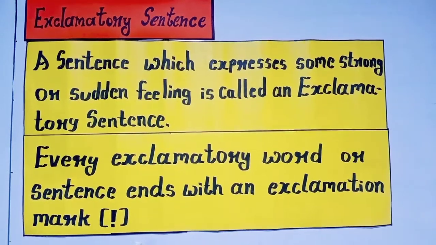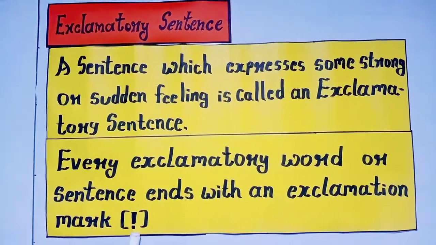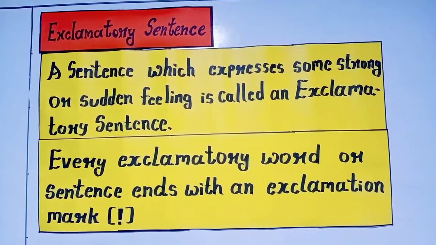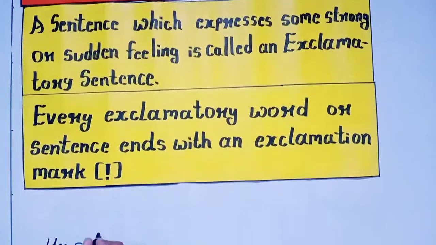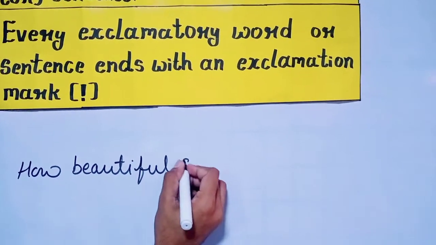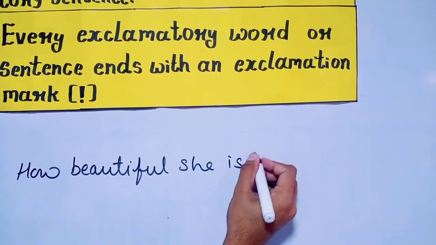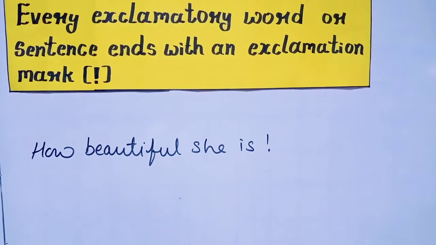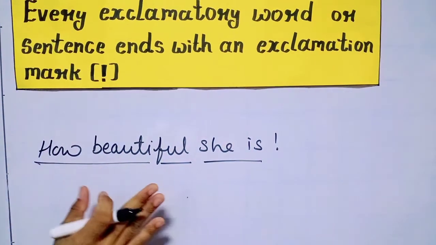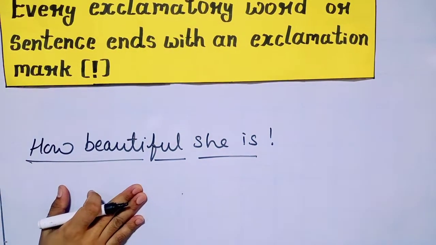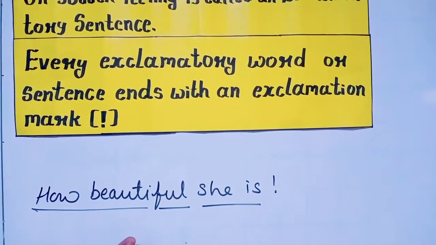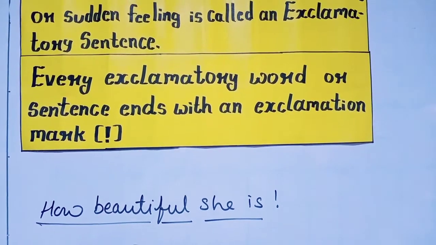Let's take an example. How beautiful she is! In this sentence, I am expressing my feelings, my emotions. So it is an exclamatory sentence.